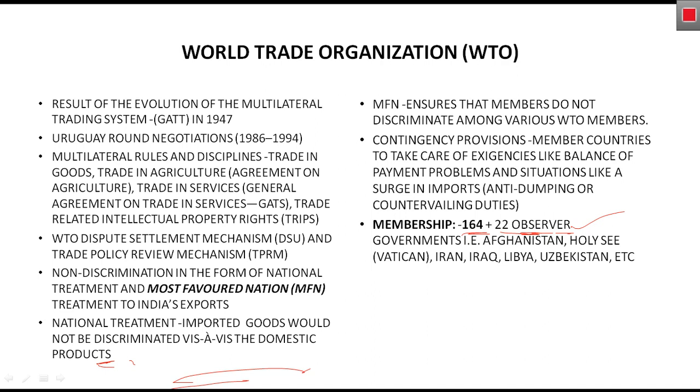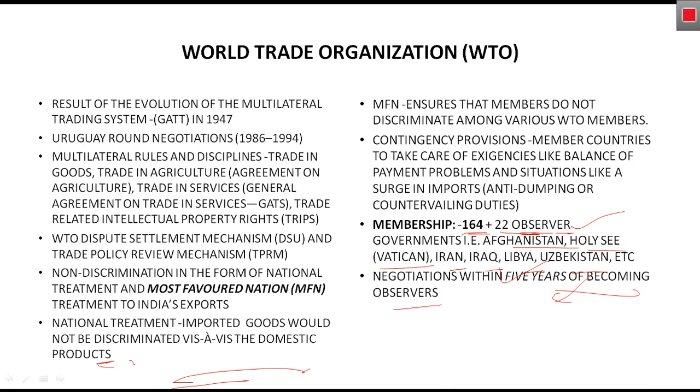There are many, like Afghanistan, the Holy See, or you can call it Vatican, and Iran also, Iraq also, Libya, Uzbekistan, etc. These are the countries which are observers, and according to the World Trade Organization, these countries need to become members after 5 years of being observer. Okay, so the next point: negotiations should be started within 5 years of becoming observer to become a member.